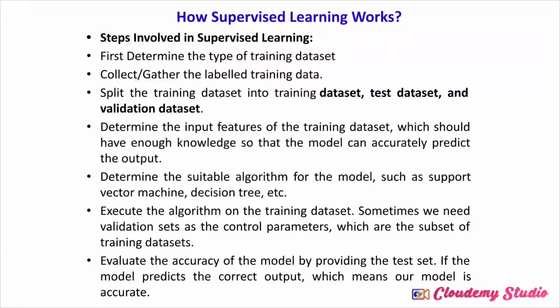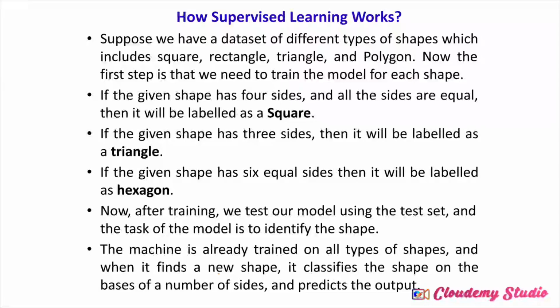So again, what are the steps involved in supervised learning? First of all, we determine the type of training data set which we are using to train the model. Second, collect or gather the labeled training data, as in the previous example, in which a triangle is labeled as triangle, a hexagon as hexagon, and a shape with four equal sides is labeled as square.